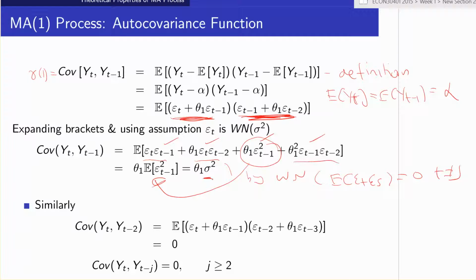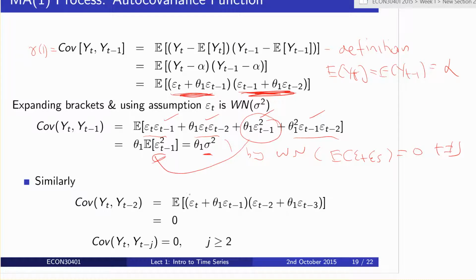We can then do the exact same thing again. Again, I've skipped steps here, but we can use the formula above. This is yt minus alpha, this is yt minus 2 minus alpha. We can see when we expand out, all cross product terms are going to be in different time periods. Therefore, it will equal zero by white noise. And again, this is true for any lag. So this just says the covariance of yt and yt j periods back.